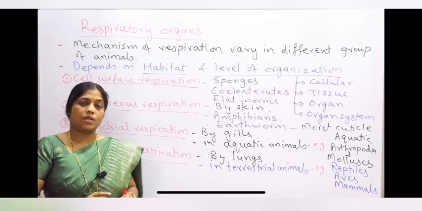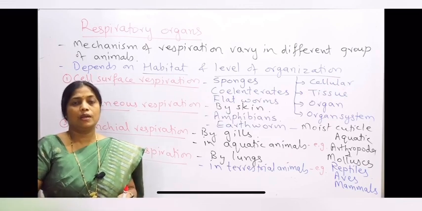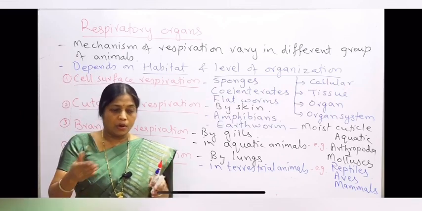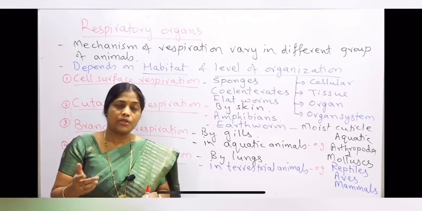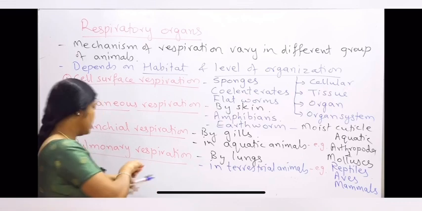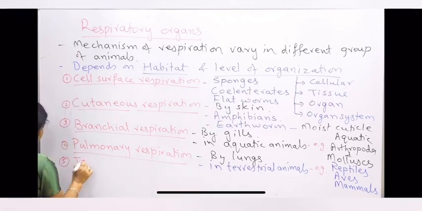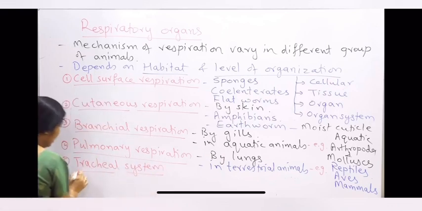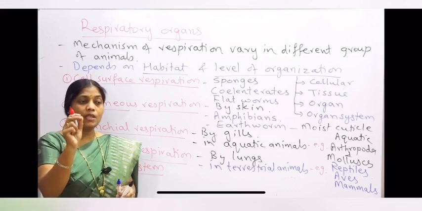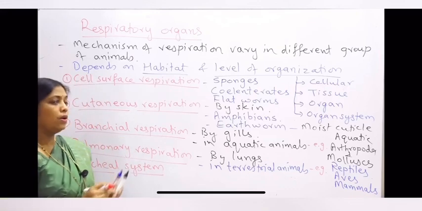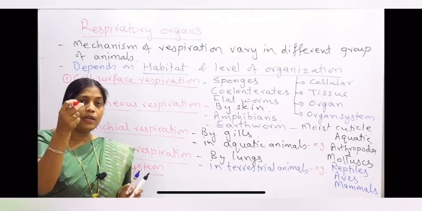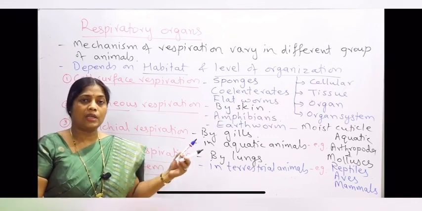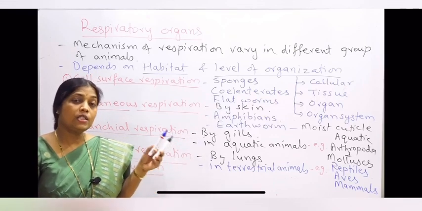Now there is a chapter called structural organization in animals, in which we have to study about cockroach, and in the cockroach the respiratory system has been mentioned. Cockroach and many such insects have a special respiratory system called the tracheal system. So what is this tracheal system? The tracheal system is actually a network of white silvery tubes called the trachea in the body. So in the body of the cockroach you will find white silvery colored tubes called the trachea. These trachea communicate to the outside with the help of openings called the spiracles.